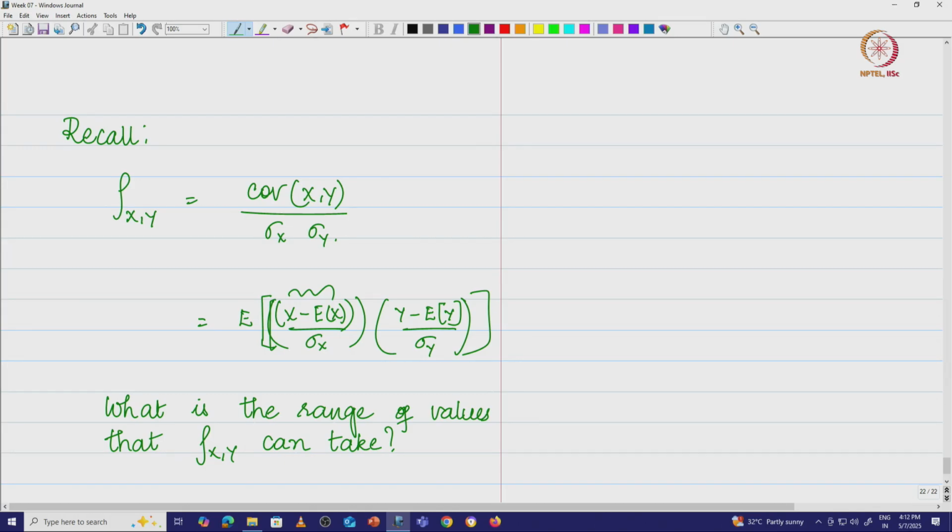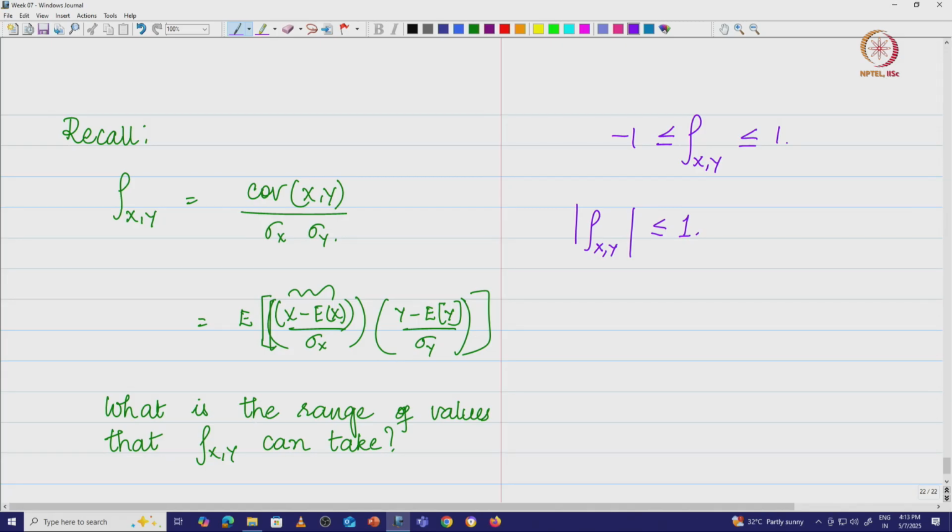So, rho x y, I will just tell you the value that it takes. You can do a small calculation out here and figure out that it is a value in this range. What we are going to say is that rho x y is always a value between -1 and +1, or essentially we can say that in magnitude rho x y is always less than or equal to 1.